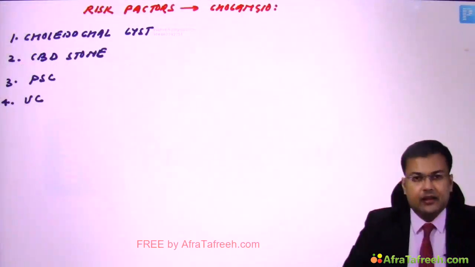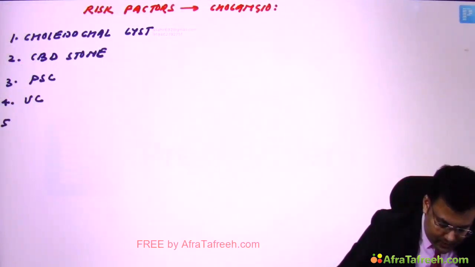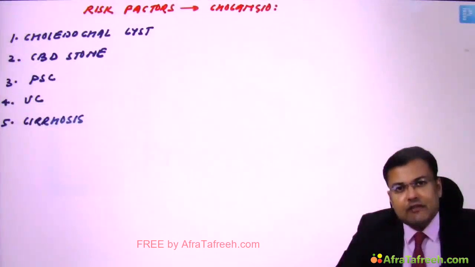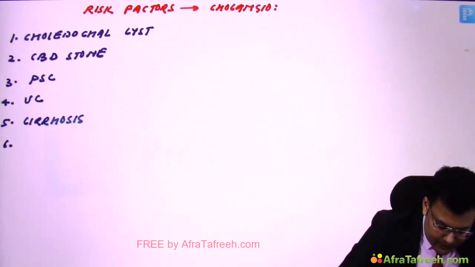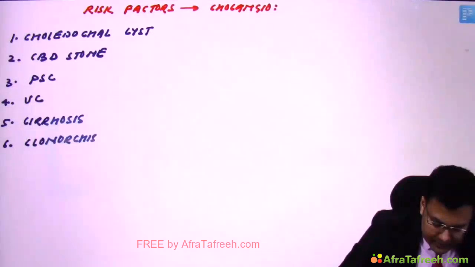Primary sclerosing cholangitis, ulcerative colitis, cirrhosis, and worms. Here which worms? Clonorchis sinensis and Opisthorchis viverrini.